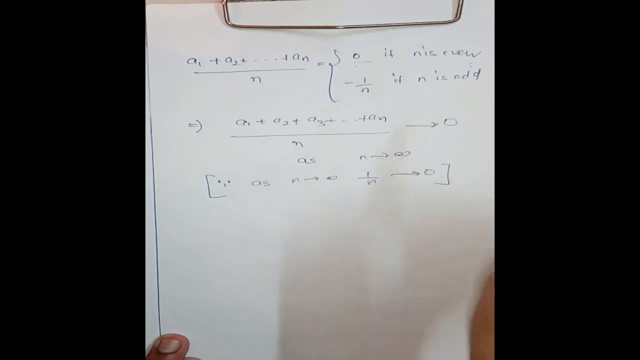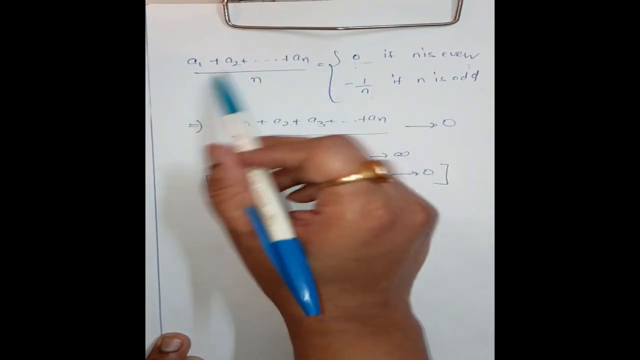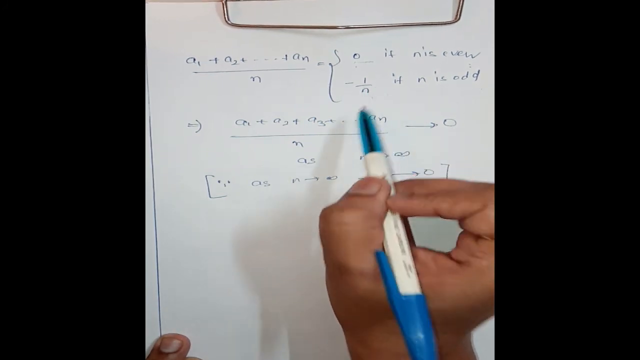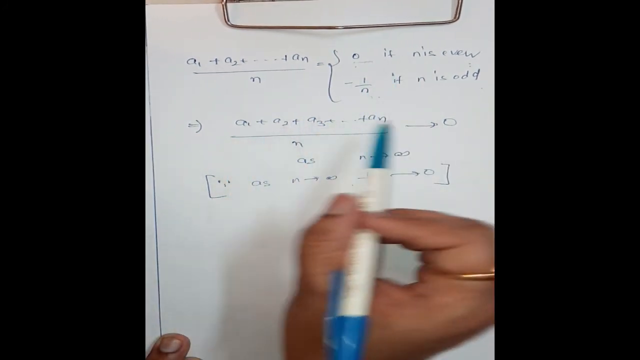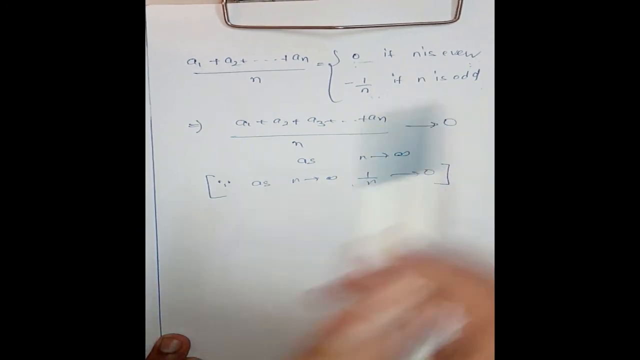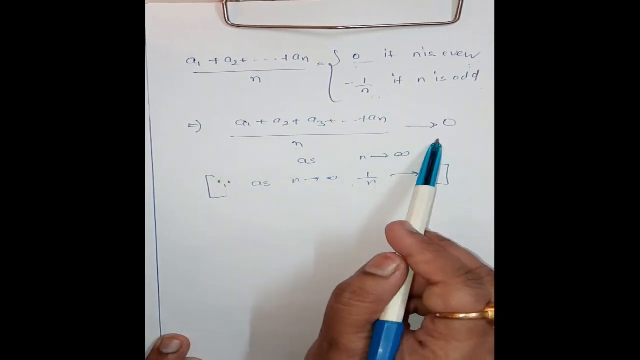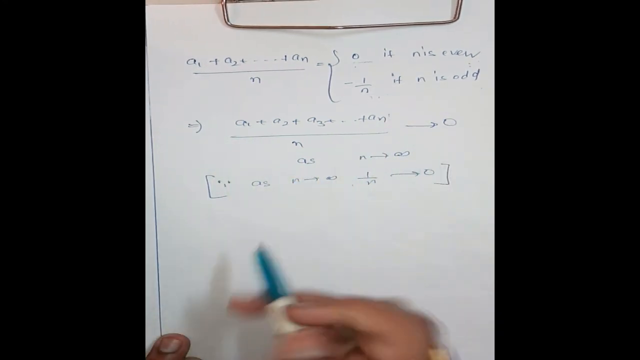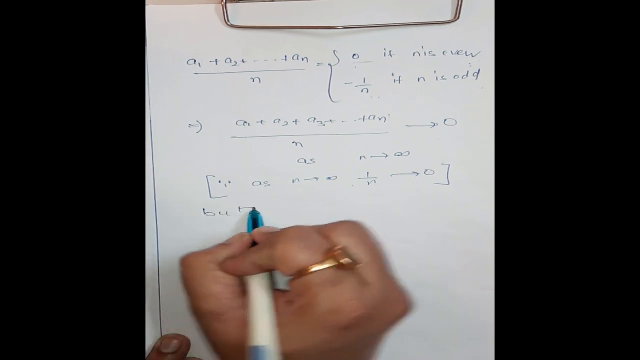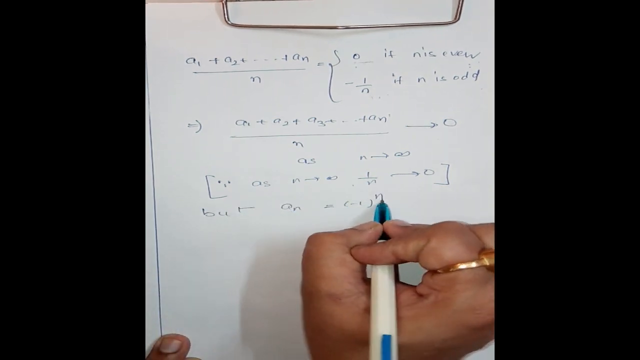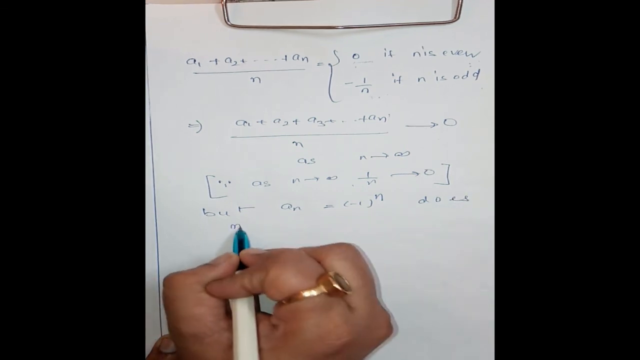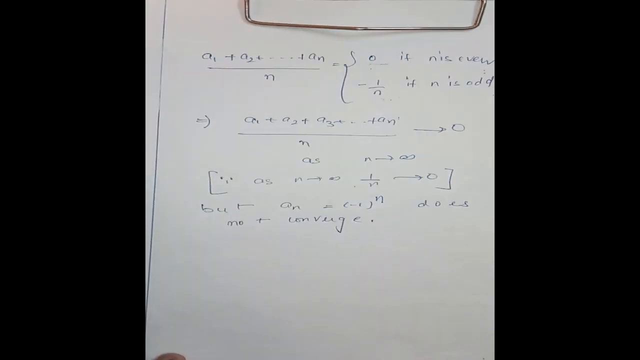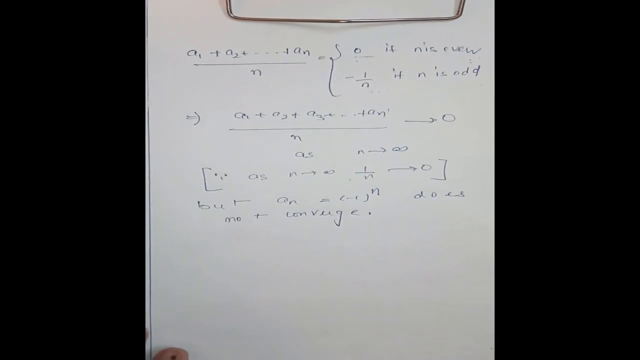If n is even, it is 0, so the limit is 0. And if n is odd, this whole is equal to minus 1 by n, and as n tends to infinity, 1 by n tends to 0. Therefore, the limit is 0. So in any case, whether n is even or n is odd, this term tends to 0 as n tends to infinity. Clear? But an is equal to minus 1 power n does not converge. Basically, it oscillates between minus 1 and 1. Clear? Therefore, the converse is not true.